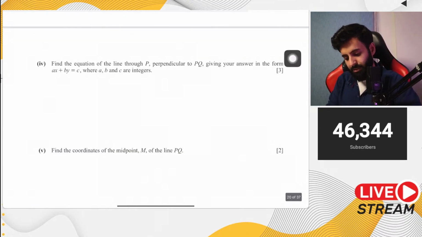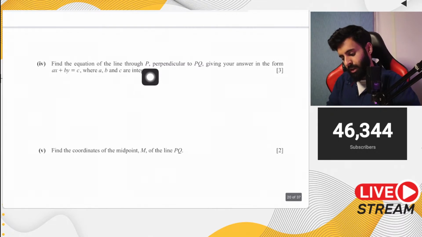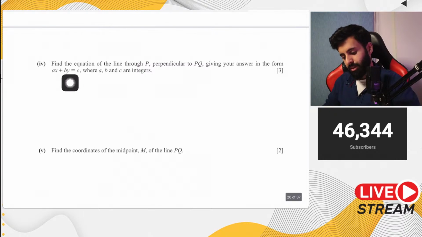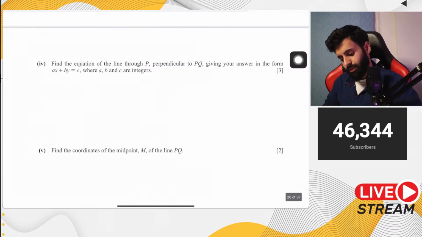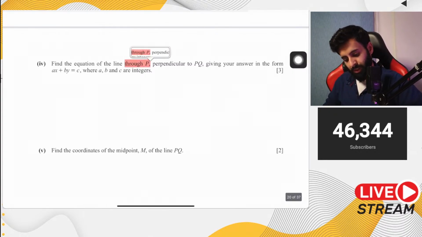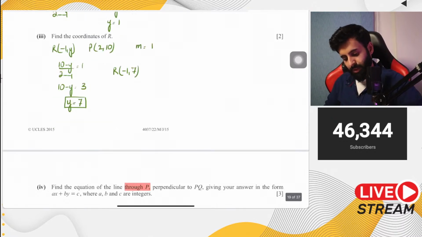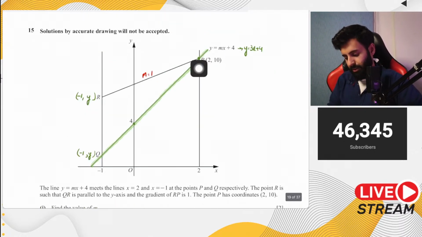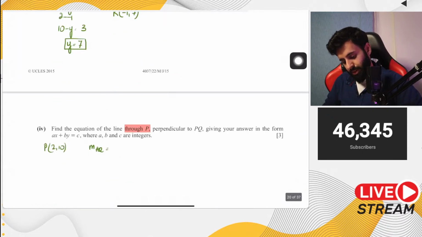It says find the equation of the line through P perpendicular to PQ, giving an answer in the form ax plus by equals c. So first of all, if it says through P, let's write down the coordinates of P. P has coordinates 2 comma 10, and it's perpendicular to PQ. So let's write down the gradient of line PQ. We know very well that the gradient of line PQ is 3.